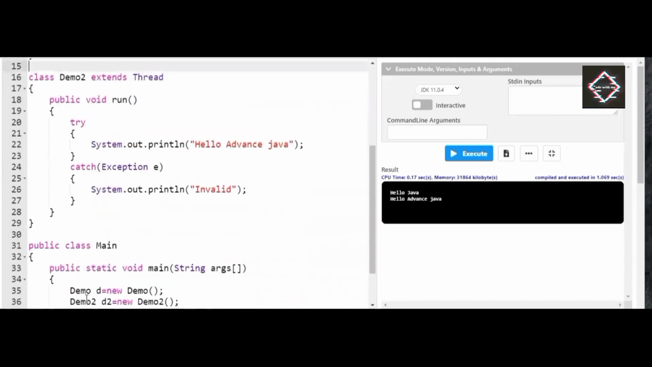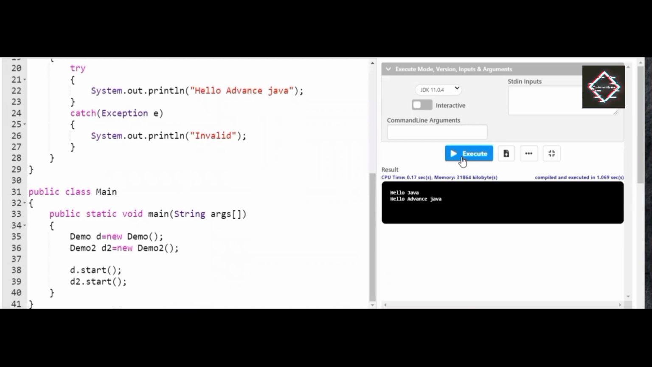Now I try to run these threads. I repeat, friends, clearly see here d dot start, d2 dot start. Here I am not running the methods, I am running the threads. Now when I execute the program, let us see what happens here. The output remains the same, but the difference is, friends, d dot start means I have not executed the method, I have executed the thread.